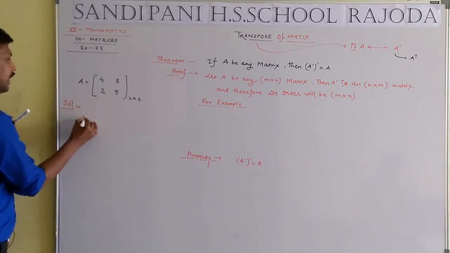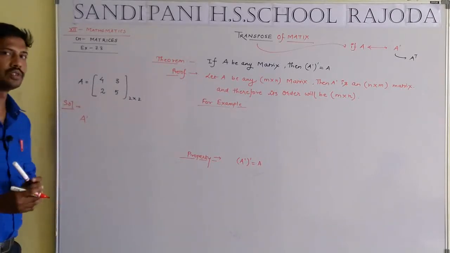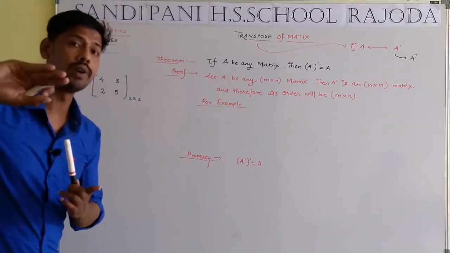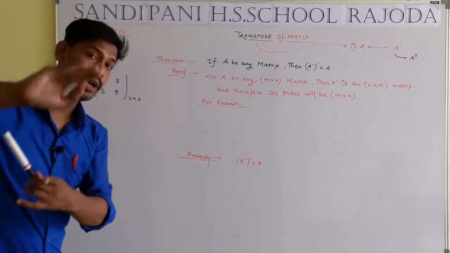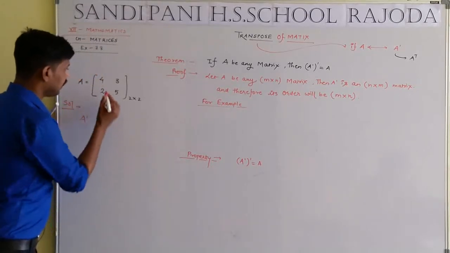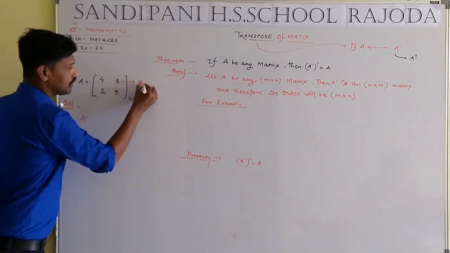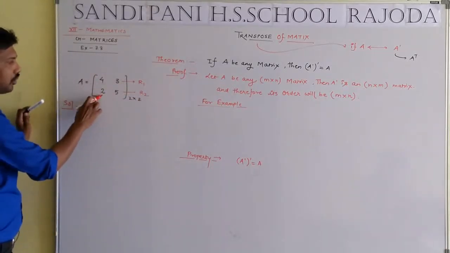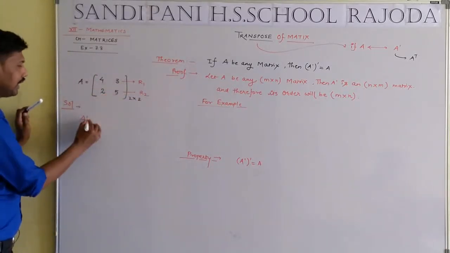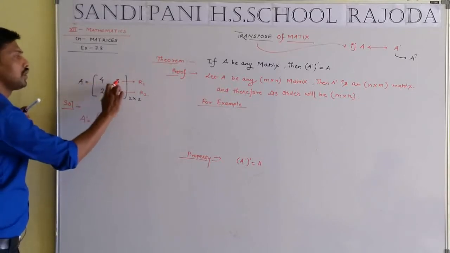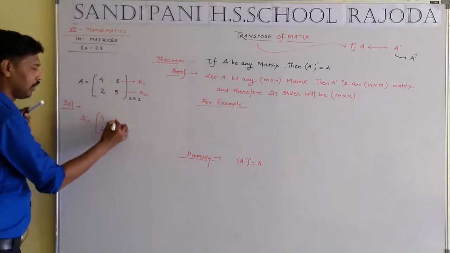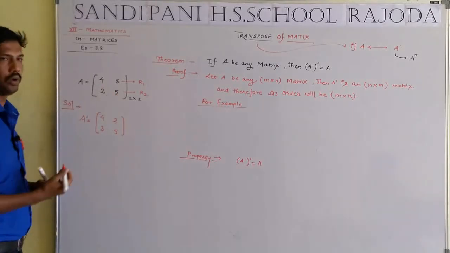Solution: A dash. What is A dash, students? A dash means the transpose, where rows convert into columns and columns into rows. Here the first row is 4 and 3, and the second row is 2 and 5. Then A dash will have the first row converted into the first column and the second row converted into the second column.